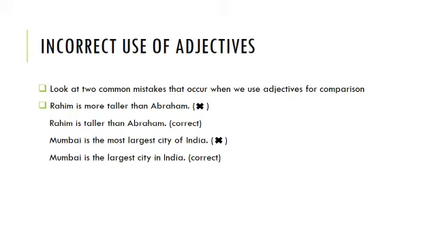Second one, Mumbai is the most largest city of India. This sentence is wrong because the superlative form of the adjective large is largest. So we don't need to add the word most to it. We use most only when we do not have a superlative form for that particular word. So the correct way of saying it would be Mumbai is the largest city in India. I hope the explanation was clear to you.